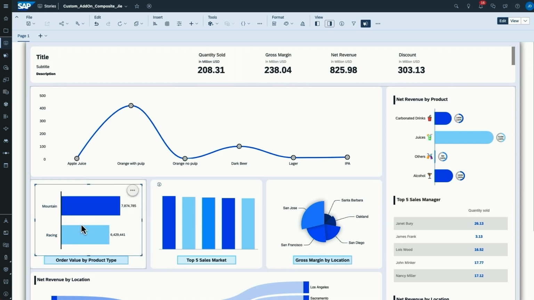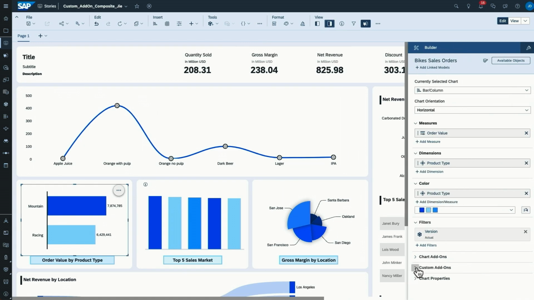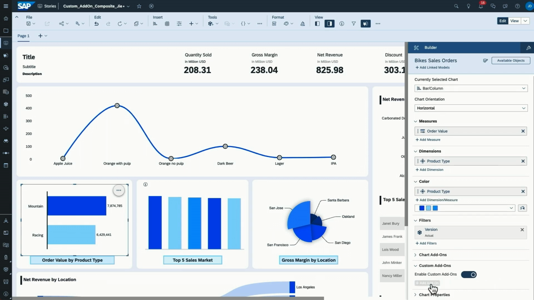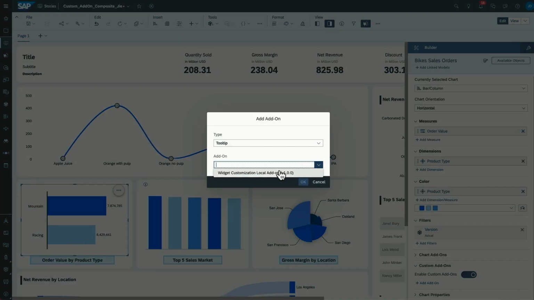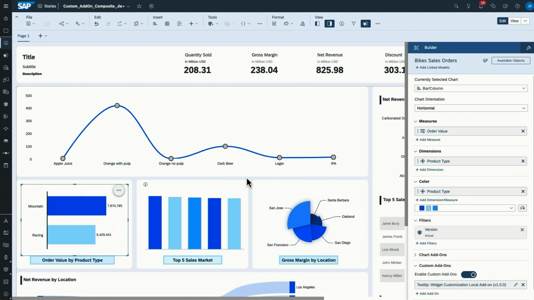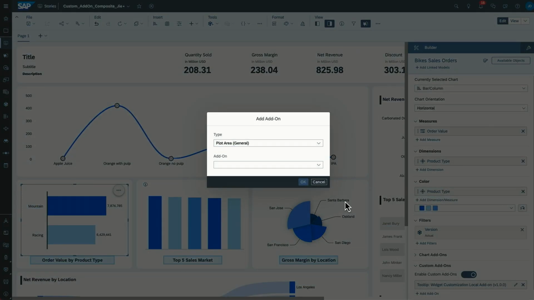So for that, we just basically go to the right panel, open the build panel, open the custom add-on, and enable that. As a first step, let's add the tooltip and see how it looks. Once we add it, you can do the mouse over, and you can see we have the special tooltip here, while in the standard chart you see the standard tooltip. You see the difference, right?